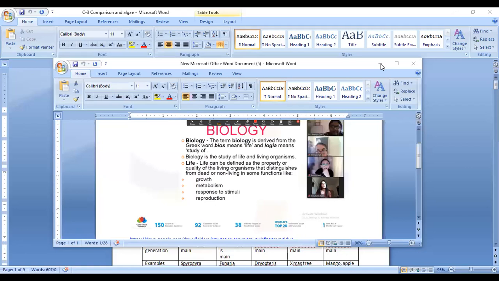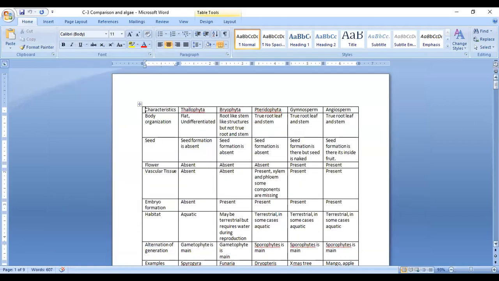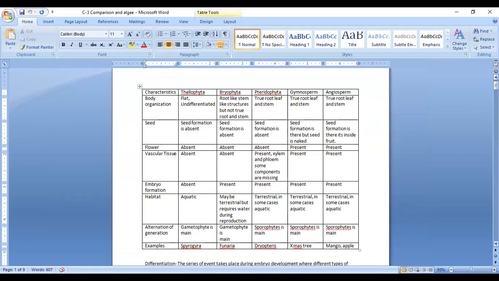Let us have a look into it. Here in this table, I tabulated the characteristics in terms of their specific parts, and I cited one example. Please have a look into it. I will explain them one by one.